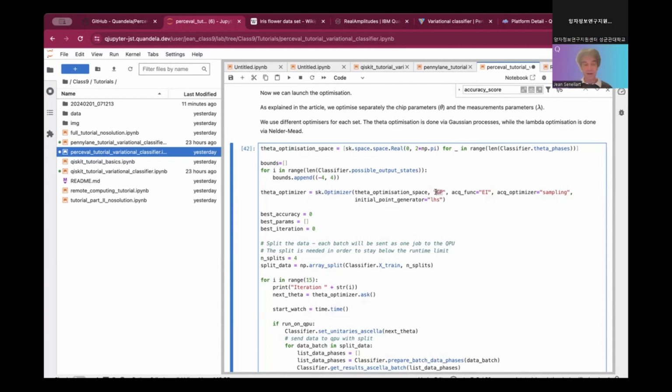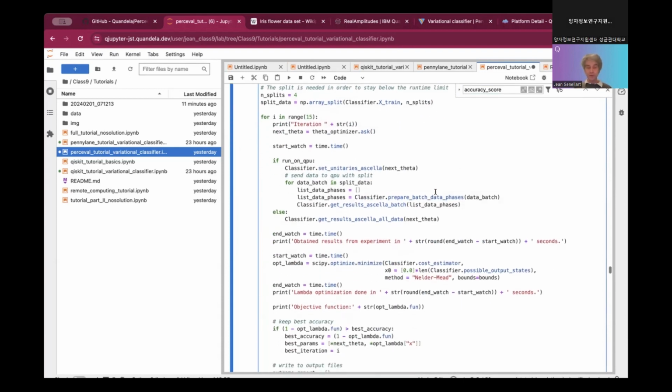And then the main function will always be the same. We get the data point, we optimize the parameters, and then we start again. So the core of the function itself is always very simple each time. We have the cost estimator optimizing the parameters, and then start again for each iteration. So we recognize the global pattern here.